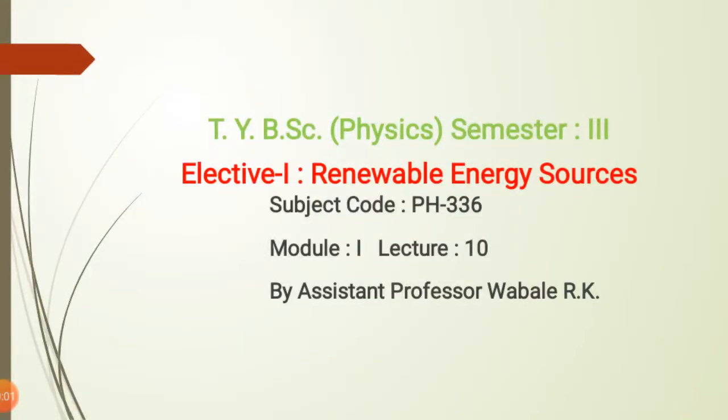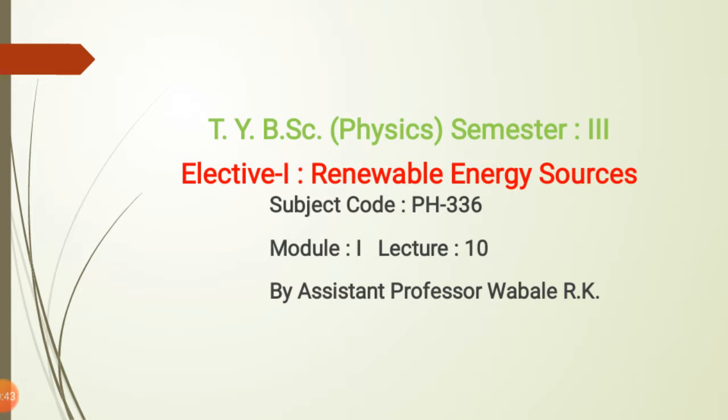Hello student, in our last video we covered the topics of terrestrial and extraterrestrial radiation. Extraterrestrial radiation means the radiation outside the earth's atmosphere, and terrestrial radiation is the radiation at the surface of the earth. These are the two types of radiation. Now we have seen the extraterrestrial radiation and we started the terrestrial radiation.